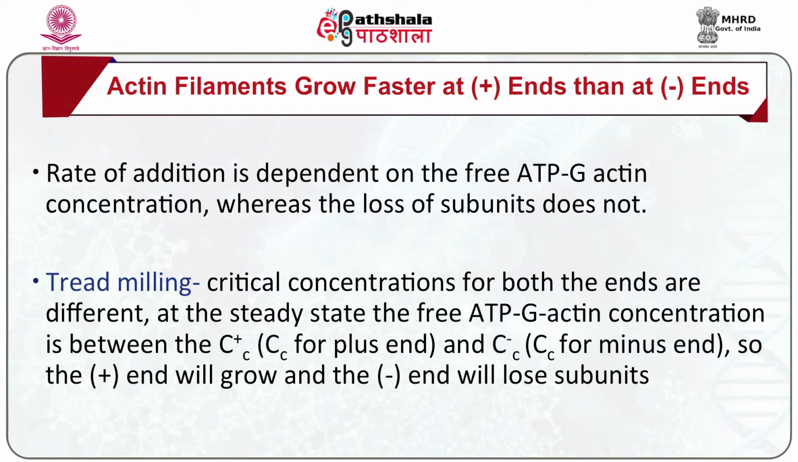The critical concentration for both the ends is different. At the steady state, the free ATP G-actin concentration is between the Cc for the plus end and the Cc for the minus end. So, the plus end will grow and the minus end will lose subunits. This process is called treadmilling.